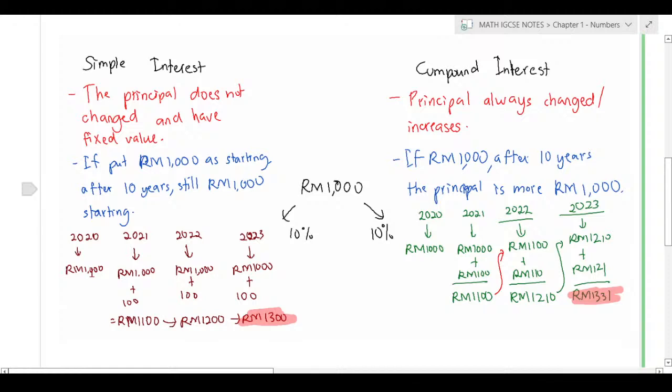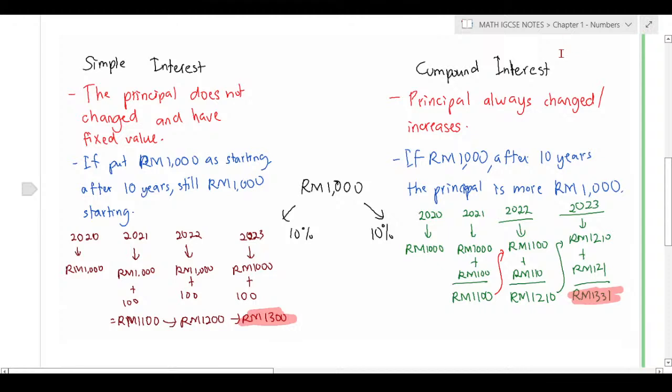At the end of the first year you get 10%, at the end of the second year still 10% of the first year, and on the third year still 10% of the first year. So every year you get 100, 100, 100, because 10% of 1,000 is 100. That is simple interest.